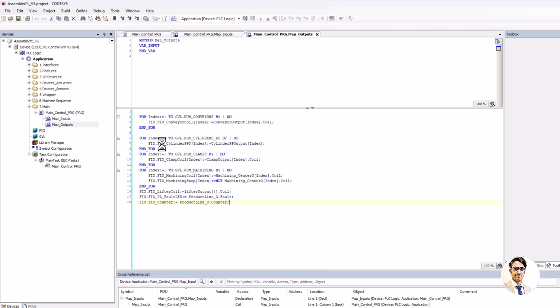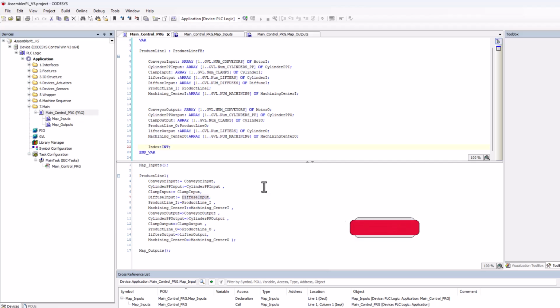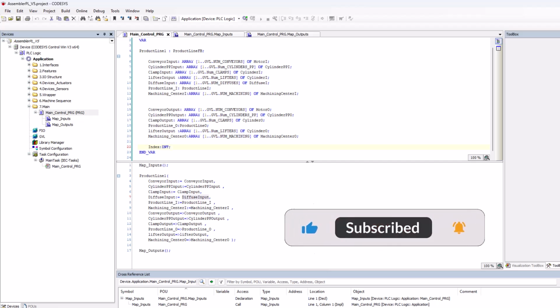In the map output method, we assign outputs from actuators and sensors to the Factory IO variables, and that's it. So as a review, first we map inputs, then assign all signals to the instantiated wrapper, and then send outputs to the Factory IO variables.